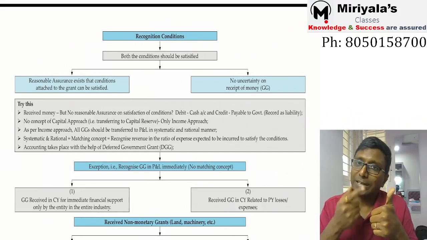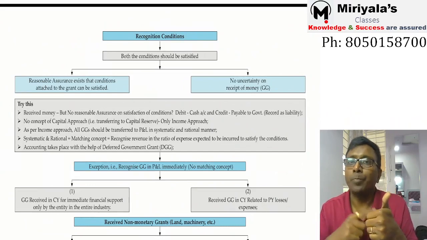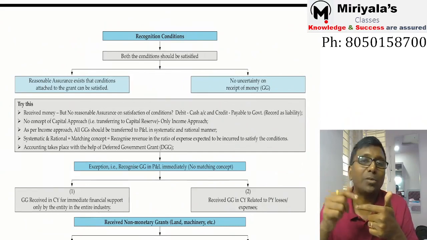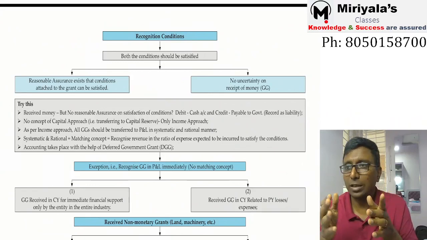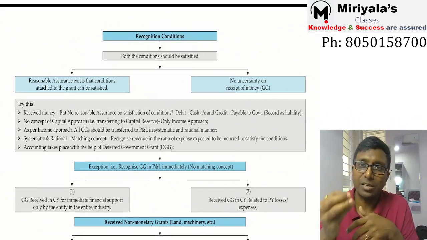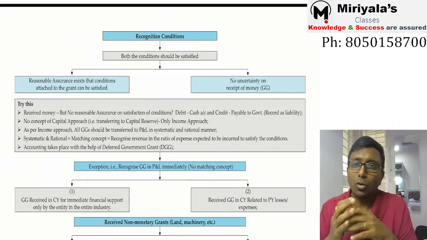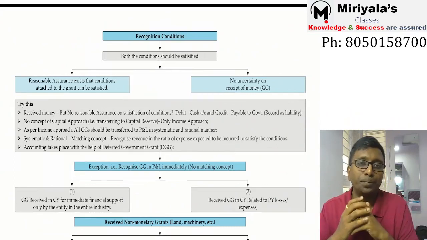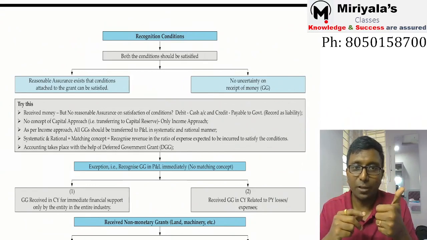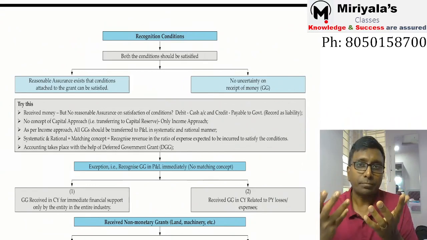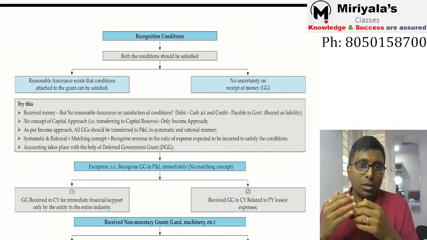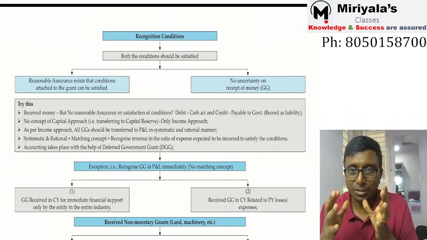One is to recognize at FMV, fair market value, or it can be recognized at nominal value. Recognizing at nominal value was a subsequent amendment. For at least a few years, ICAI has not changed that in the textbook. But this was amended, and the MCA amendment notification also came long ago. So you have got two options: one is at fair value, or the next one is at nominal value. Nominal value is equal to rupee 1.